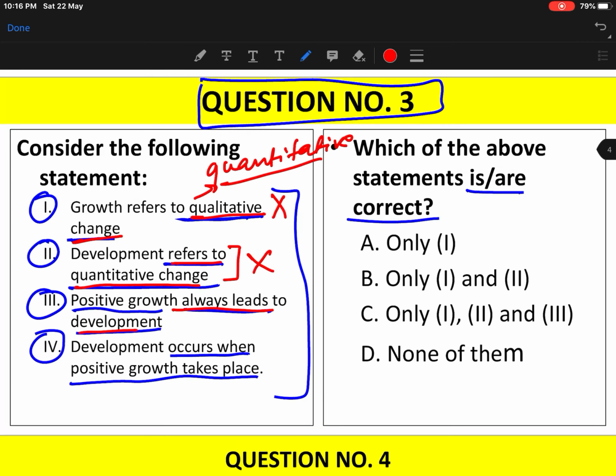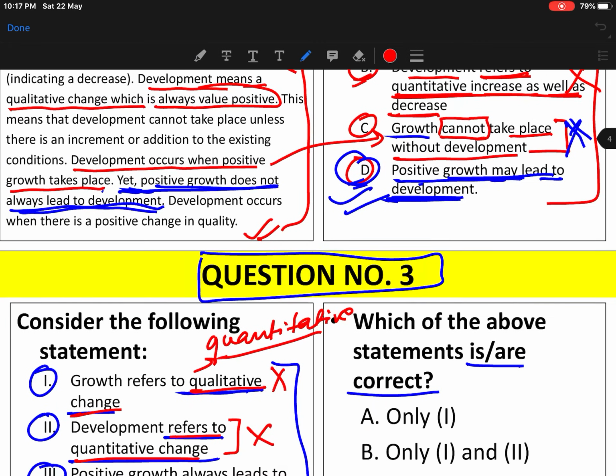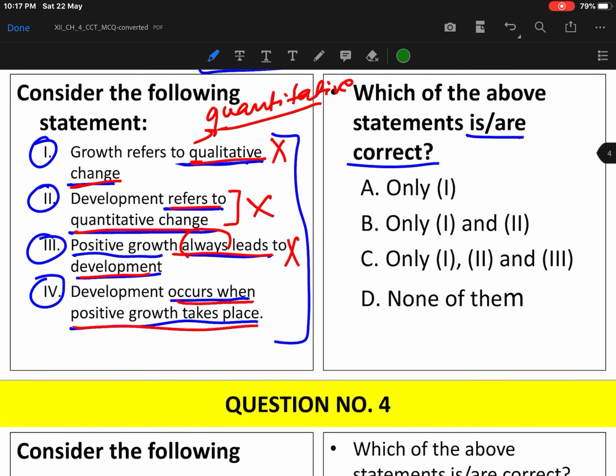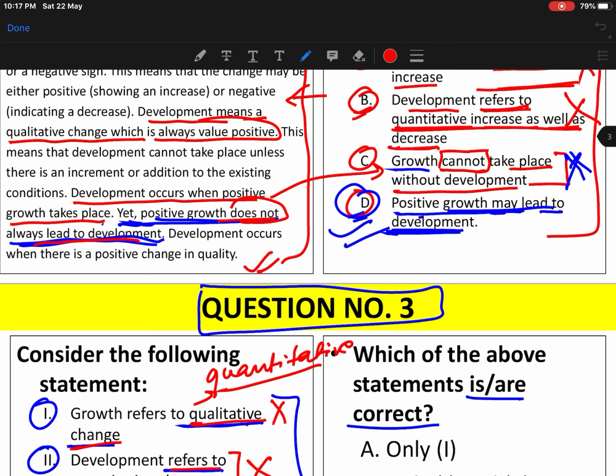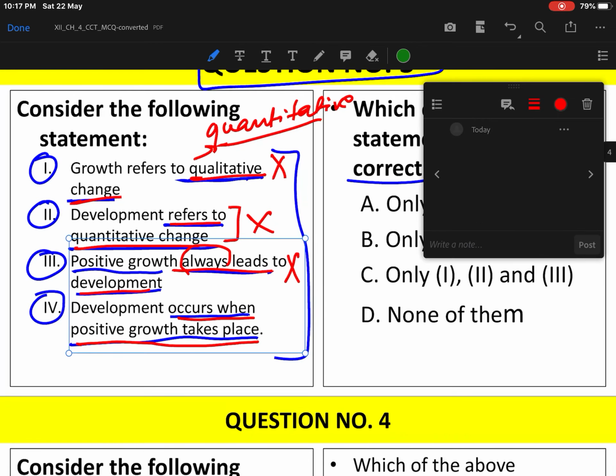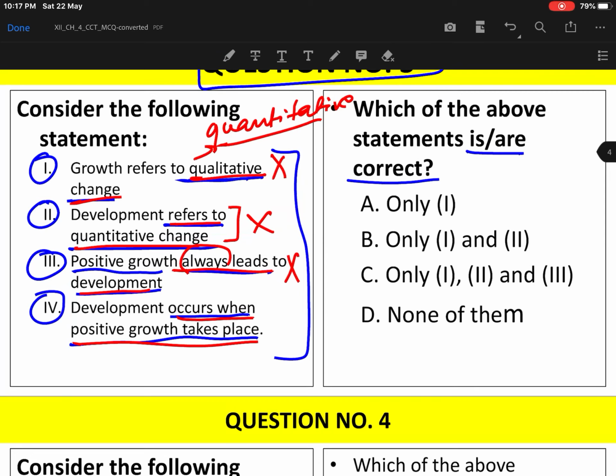Positive growth always leads to development. No, look at here. Positive growth does not always lead to development. So the statement that positive growth always leads to development is also wrong. Development occurs when positive growth takes place. This is fine. So for development to occur, positive growth should be happening.